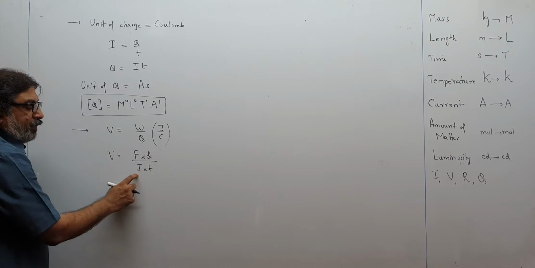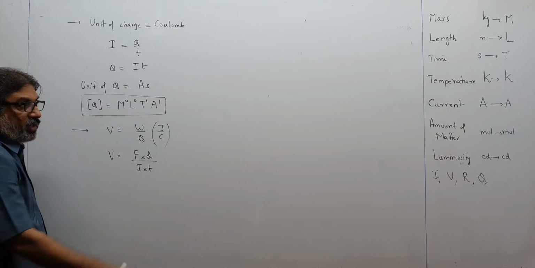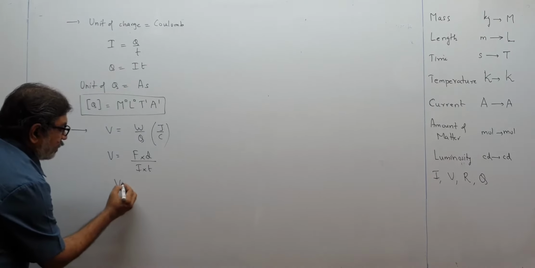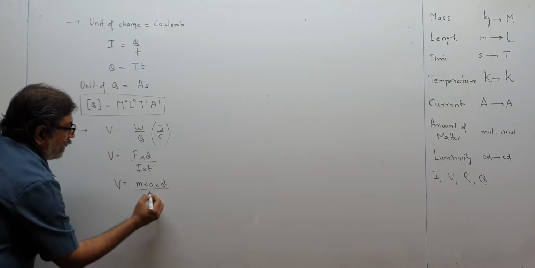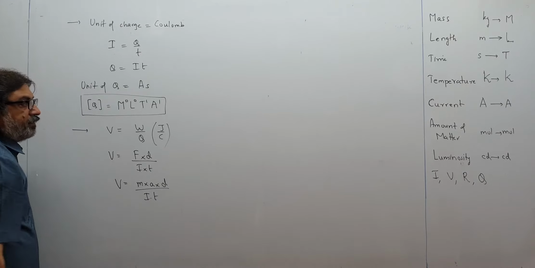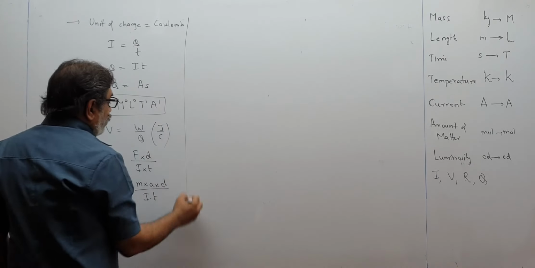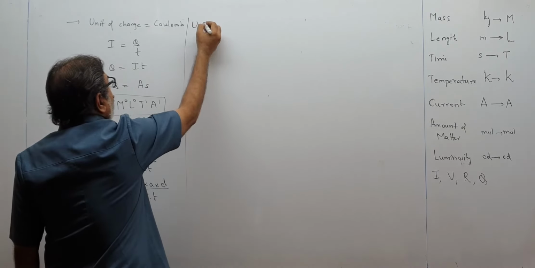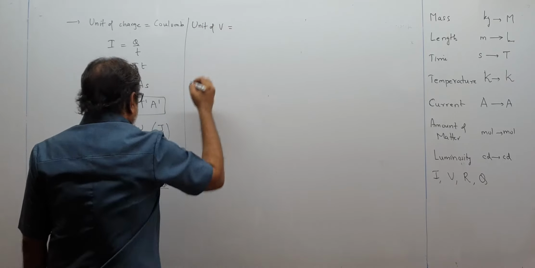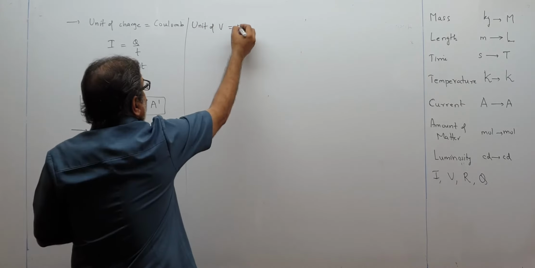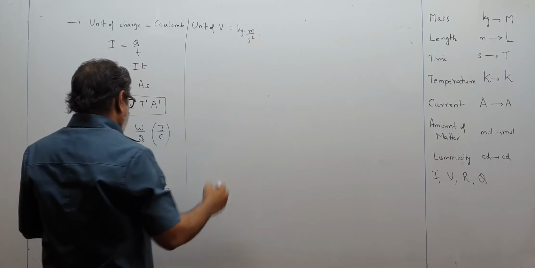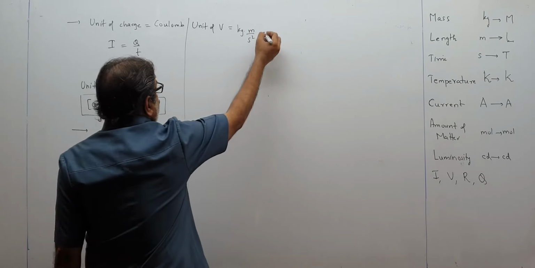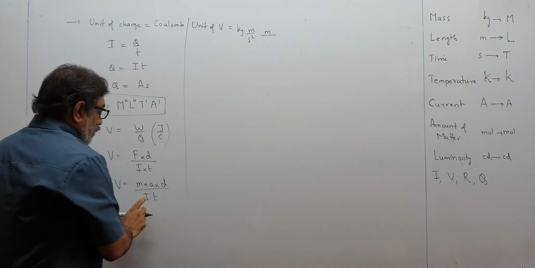Newton, meter, ampere, second. Newton I cannot see over there. So I further break it. Force means mass, acceleration, displacement, current, time. So now the unit of V becomes equal to, see, mass means kilogram, meter per second square for acceleration, displacement means meter, ampere second.